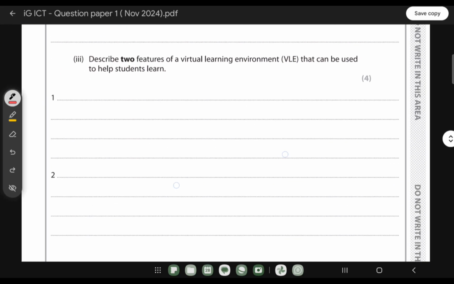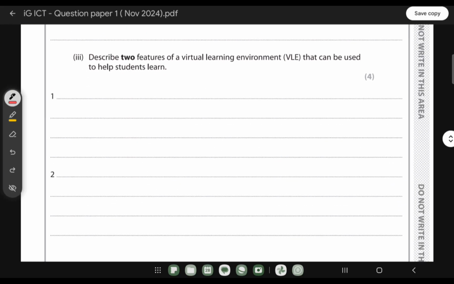Describe two features of a virtual learning environment, which is VLE, that can be used to help students learn. When it comes to the virtual learning environment, it's an online learning platform where everyone can learn something.